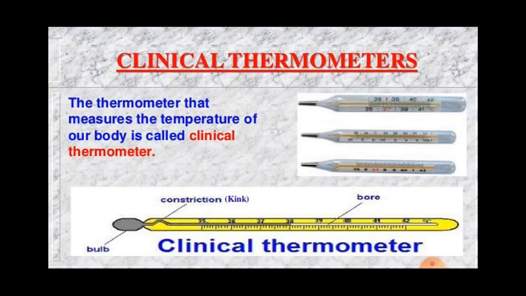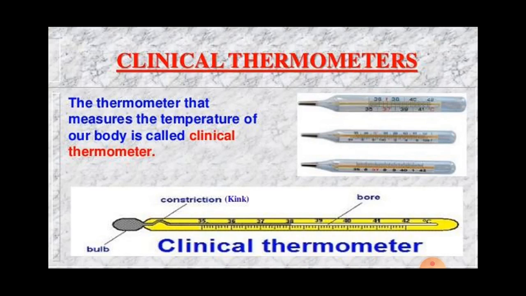Do not hold the thermometer by the bulb, and handle the thermometer with care. It can break or hit against any hard object. And a laboratory thermometer can't be used to measure the human body temperature. This is important: a laboratory thermometer cannot be used to measure the human body temperature.